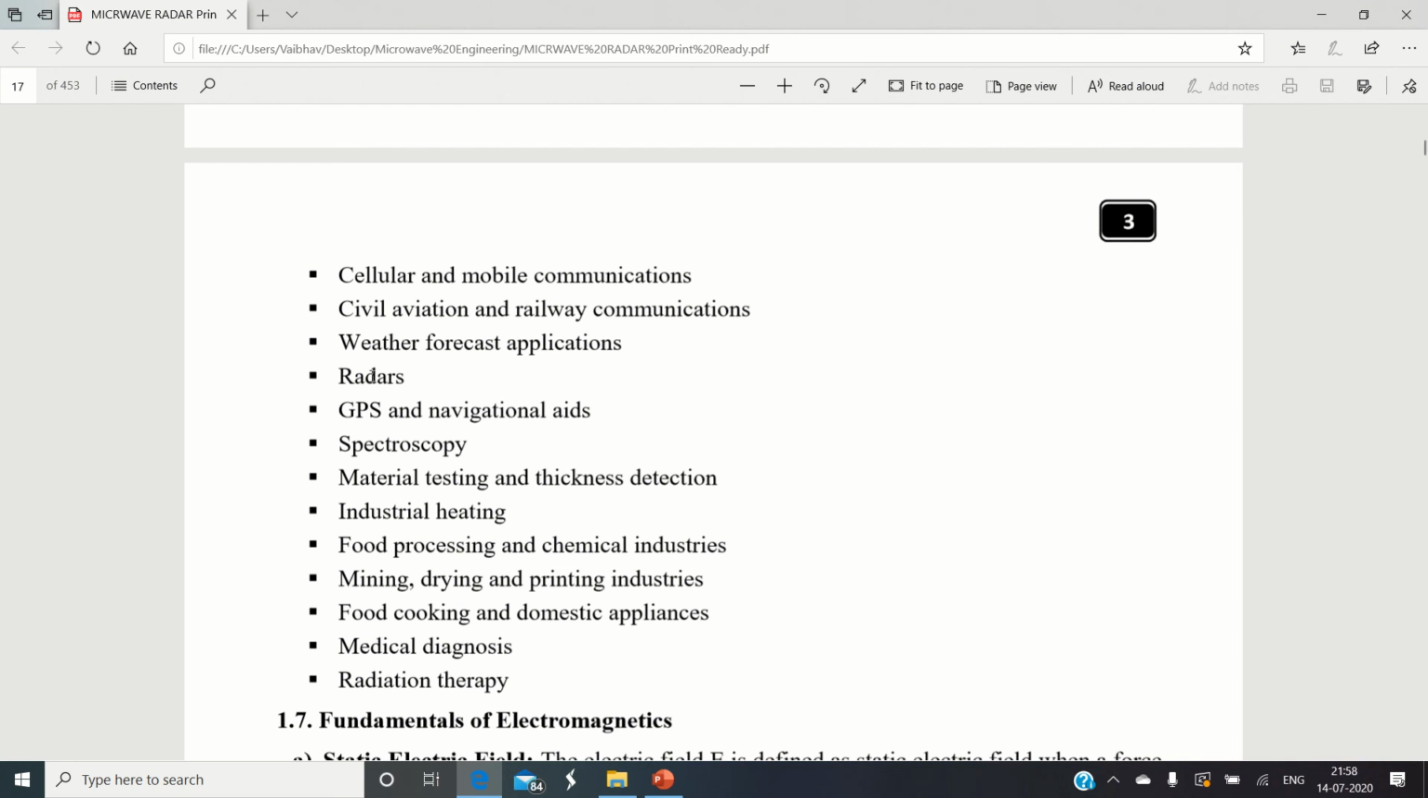The next important application is weather forecasting. In order to predict the behavior of the atmosphere and of the weather, we make use of microwaves. Microwaves are extensively used in radar, and radars are used not only in military communication but also in domestic as well as industrial applications.